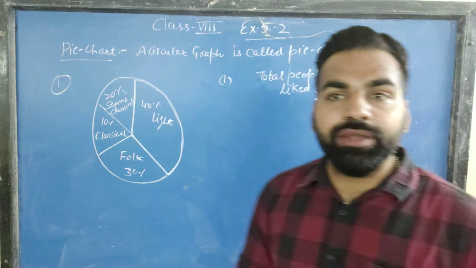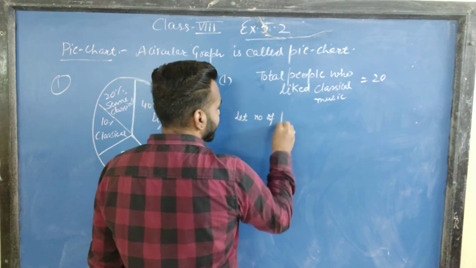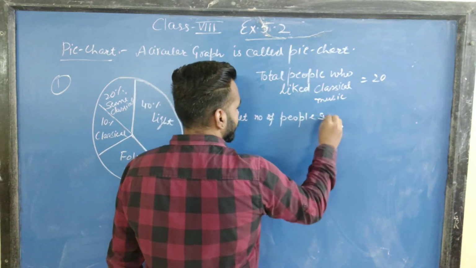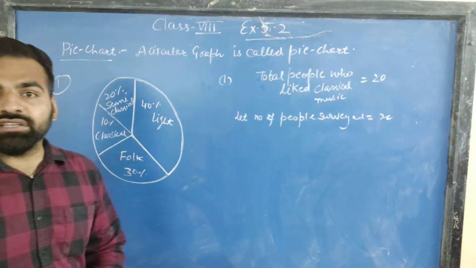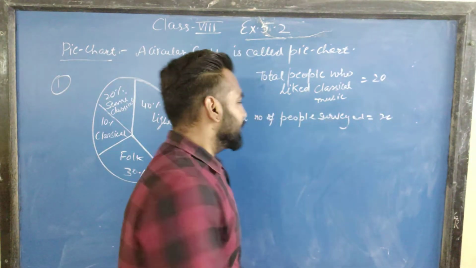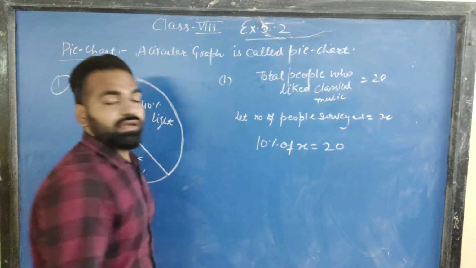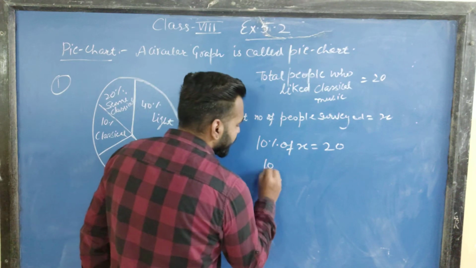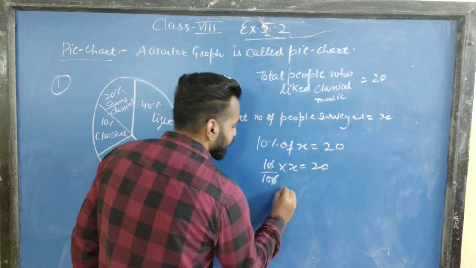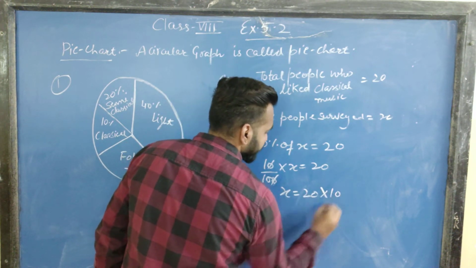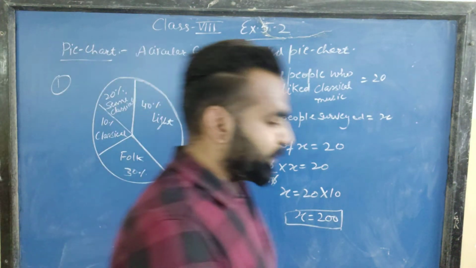We don't know how many people were surveyed, so let the number of people surveyed be x. According to the question, 10% of x equals 20. So 10 by 100 into x is equal to 20. From here, x will be equal to 20 into 10, that is 200. So a total of 200 people were surveyed.